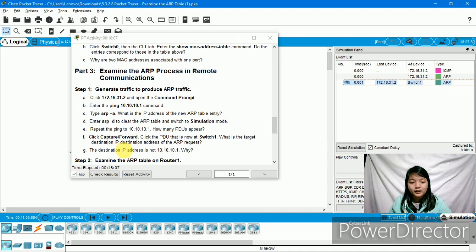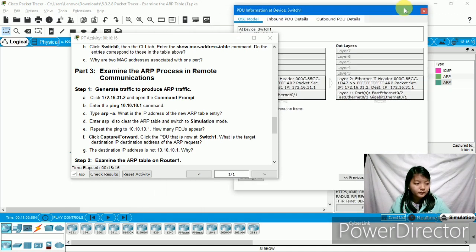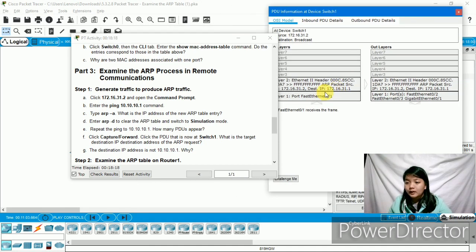What is the target destination IP address of the ARP request? The destination now is 172.16.31.1. Then next, the destination IP address is not 10.10.10.1.